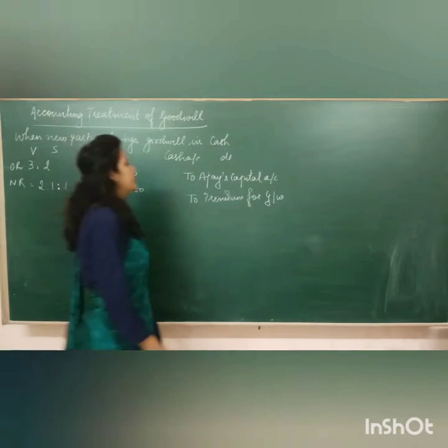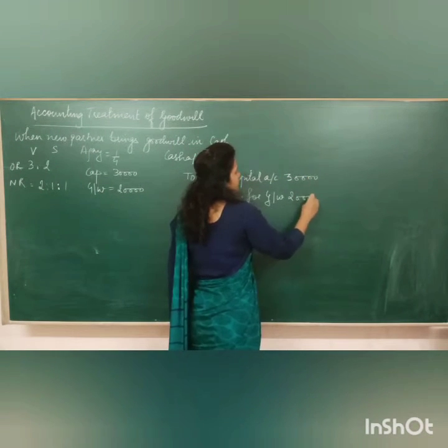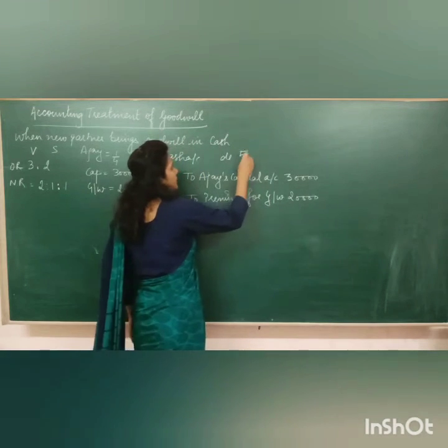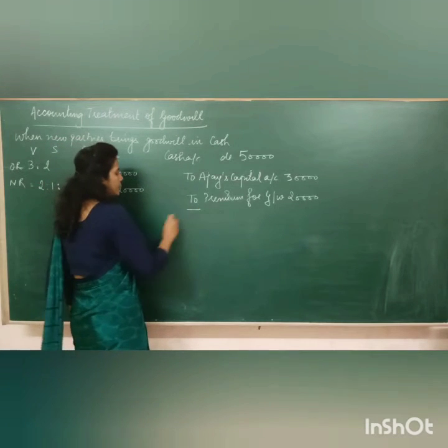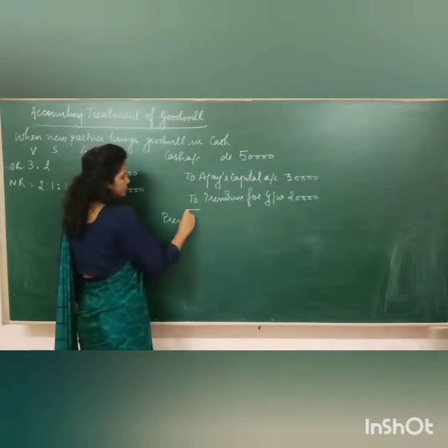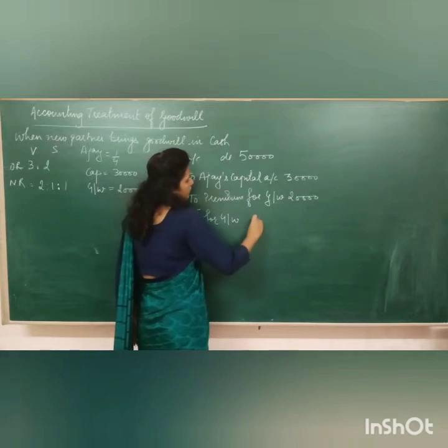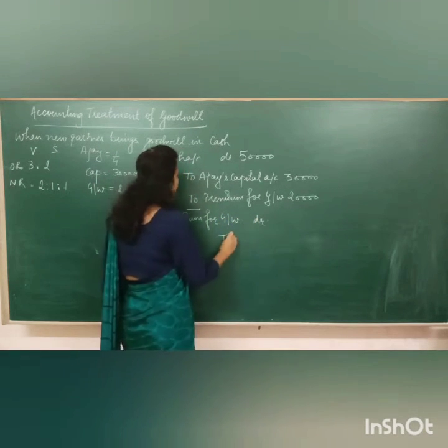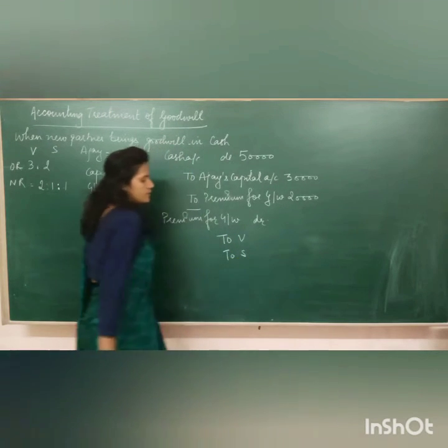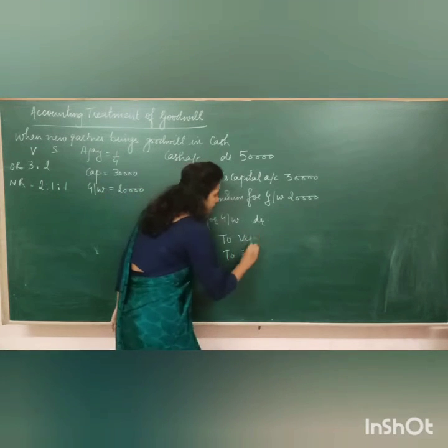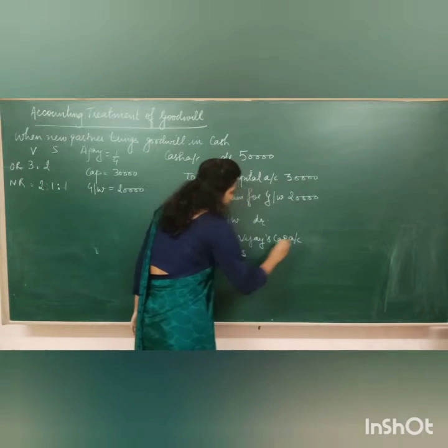Ajay is going to bring capital of rupees 30,000 and 20,000 as his share of goodwill, so the total is 50,000. Now this premium for goodwill will be given to the old partners, that is Vijay and Sanjay, right? So you are going to write it like this: to Vijay's capital account,